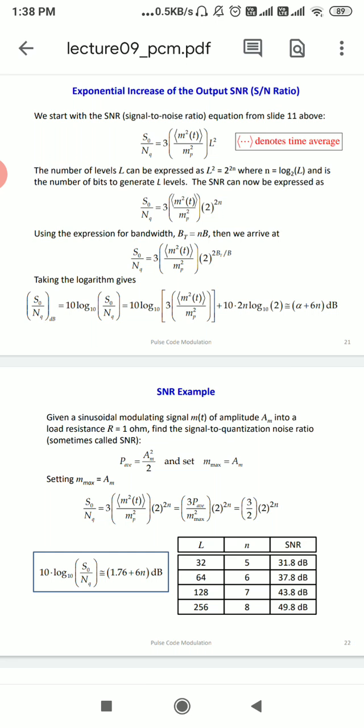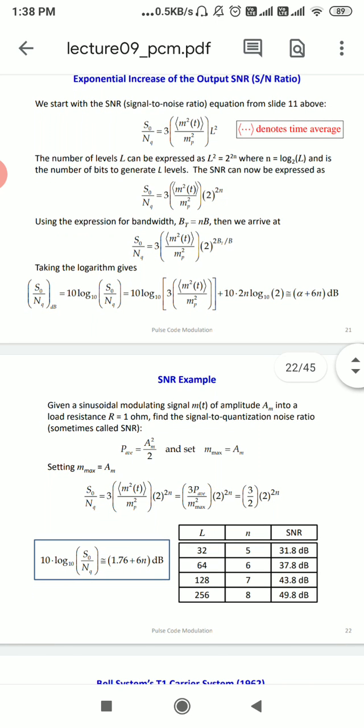If we have a one-to-one correspondence between the representation level and the code word, then for 3-bit PCM, 2 raised to 3 gives 8 quantization levels.